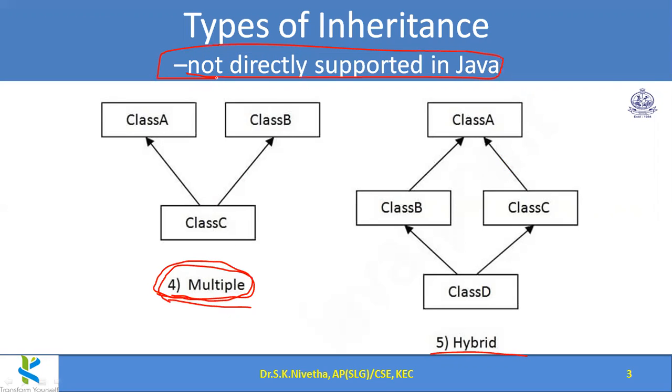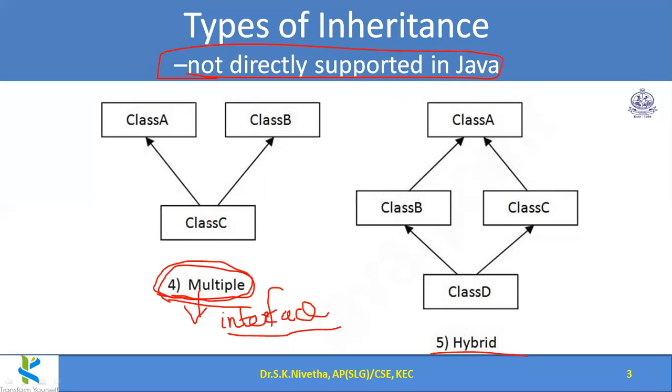Not directly supported means, you can ask whether it is indirectly supported. Yes, indirectly this is supported through the use of the interface concept. We will be seeing the interface concept hereafter; we have not yet explored that. Through interfaces, we can achieve this multiple inheritance.